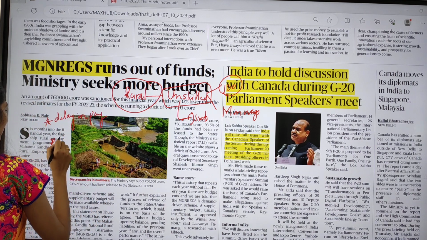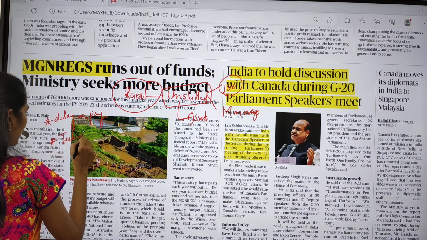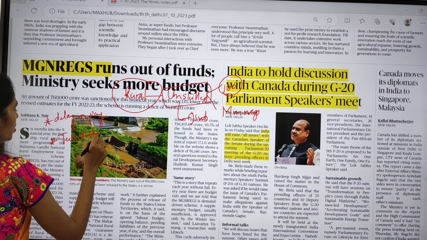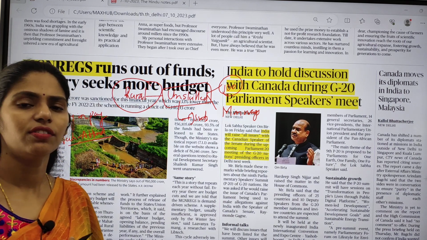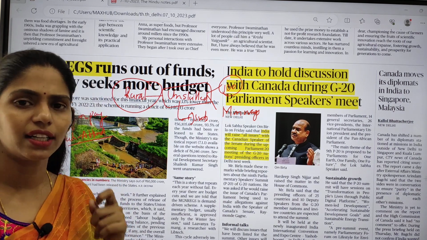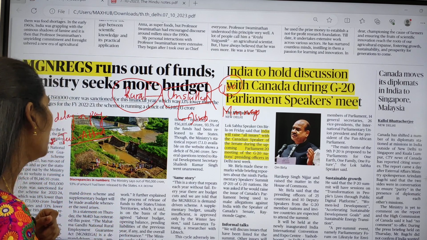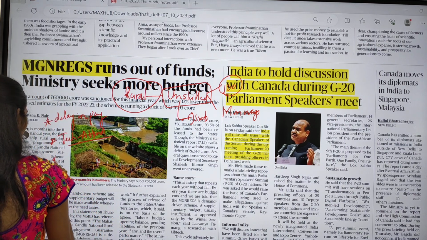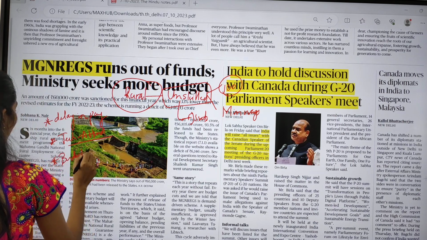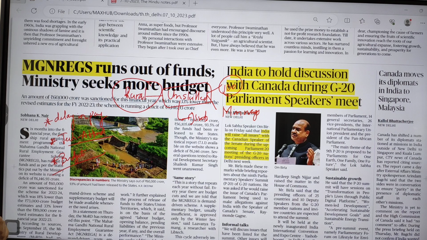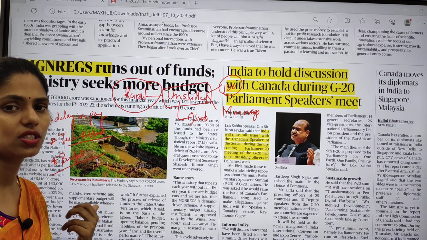Next one is, recently they came up with this technology for attendance. Most of these rural areas do not have proper access to internet, and even if there is internet, they are facing some technical glitches. And the next important problem here is that the budget given to this scheme has been cut down in the recent budget. So it is also one cause of concern. Okay, so this is the thing.